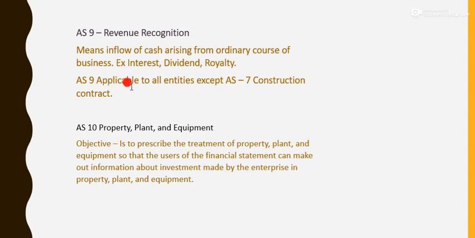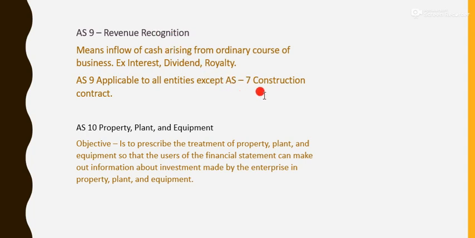And AS9 is applicable to all entities. It means accounting standard 9, revenue recognition, is applicable to all the companies except AS7 construction contract. Those companies which come under construction will not be a part of revenue recognition.